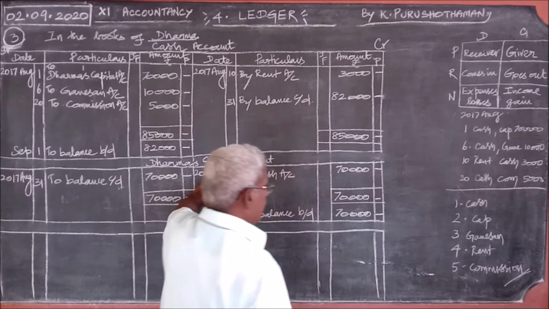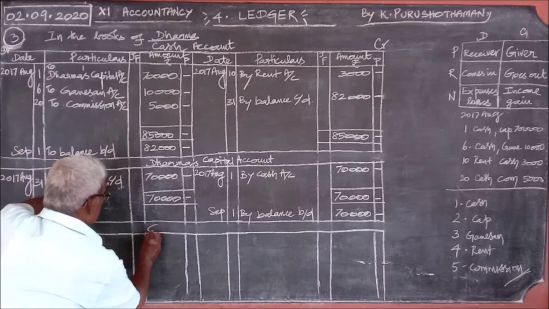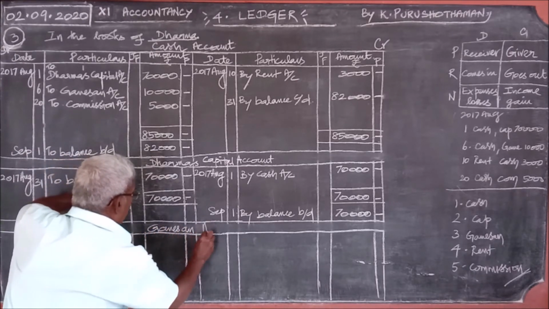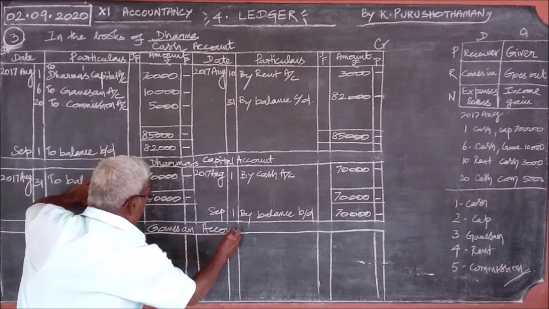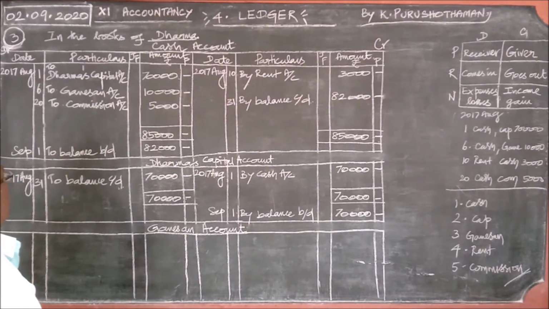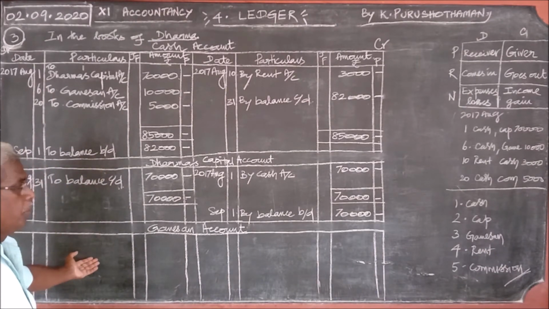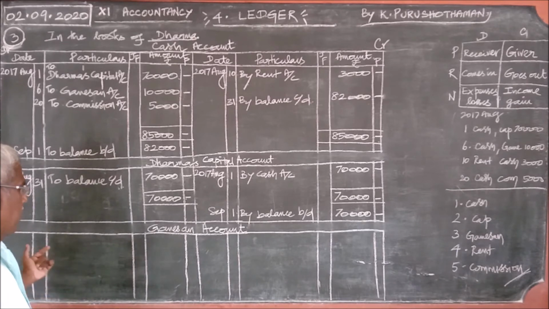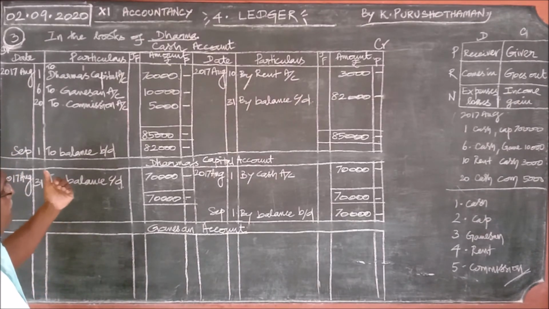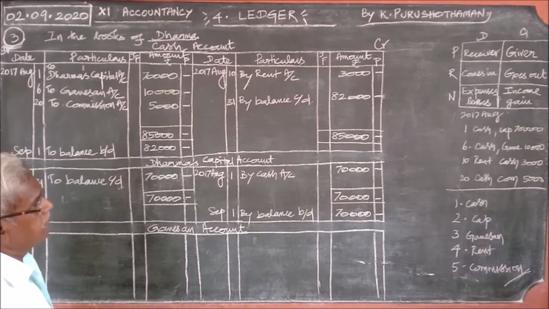The third ledger account is the Ganesan account. Here also I did not write the heading. The same thing I am going to do here. For want of space, I did not write, but you should write for each and every ledger. Ganesan account. Where does the Ganesan account appear?